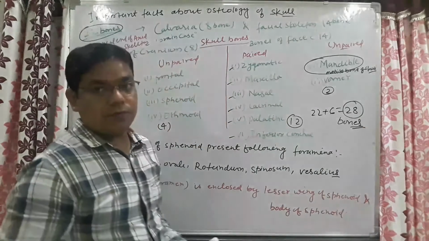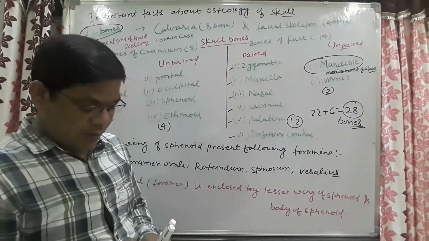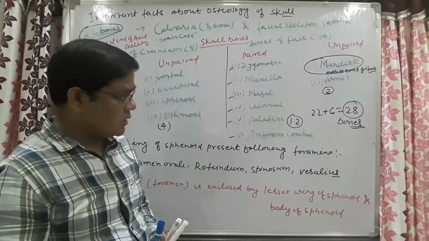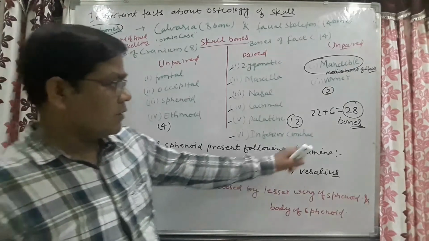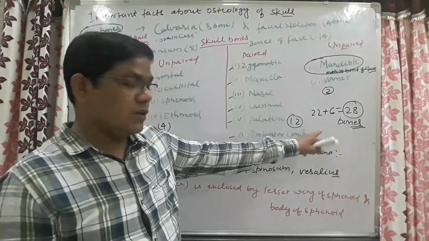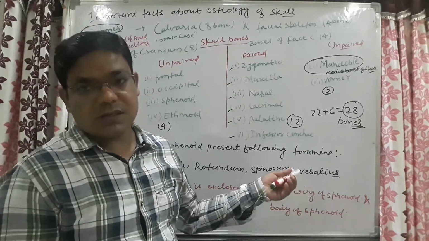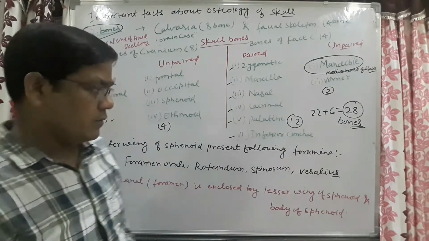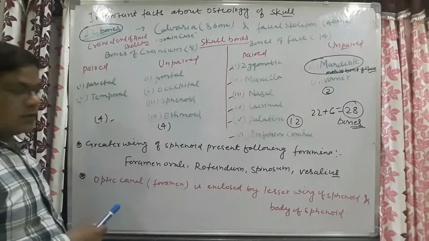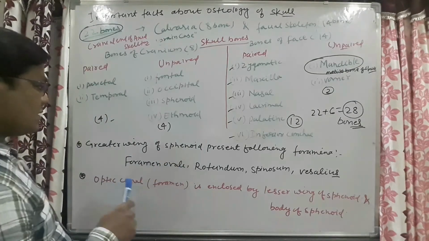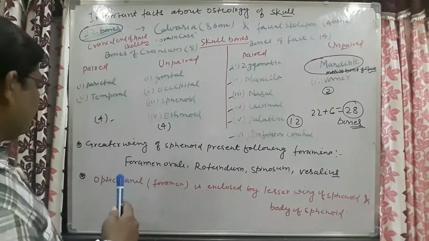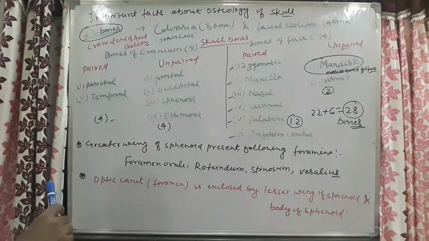If an examiner asks this question and both 20 and 22 are in the options, then the best answer will obviously be 28, because he has taken the ear ossicles as bones.